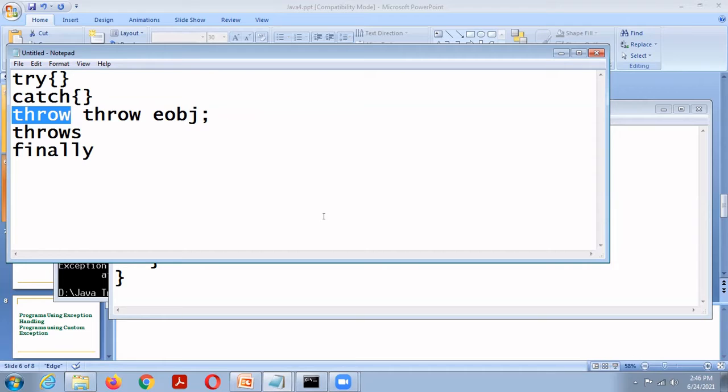Next keyword is throws. This keyword is normally used in the method declaration.